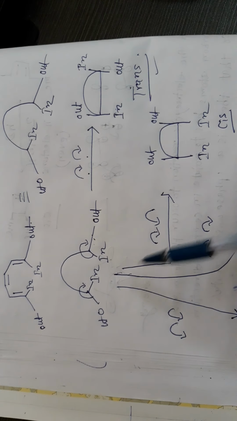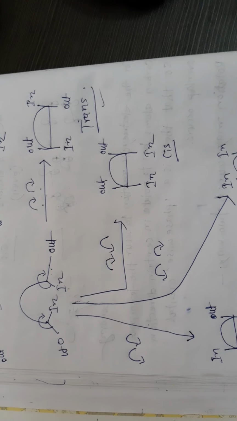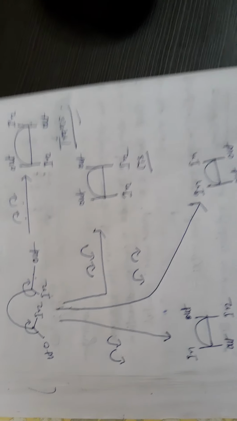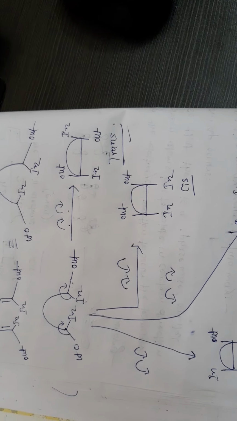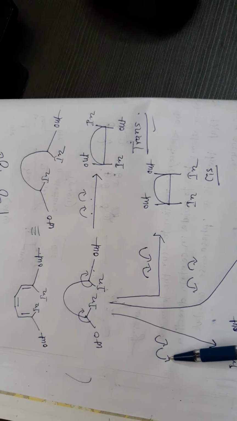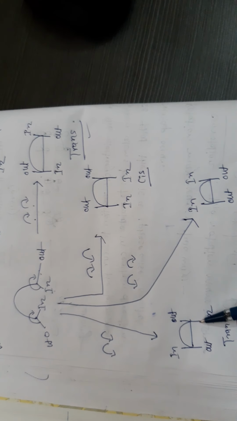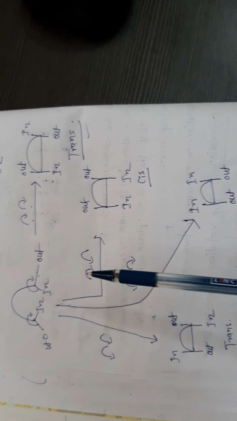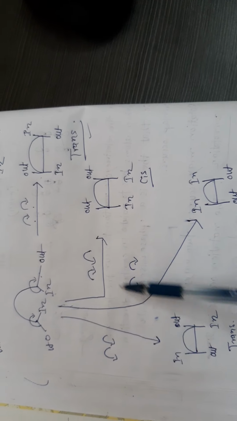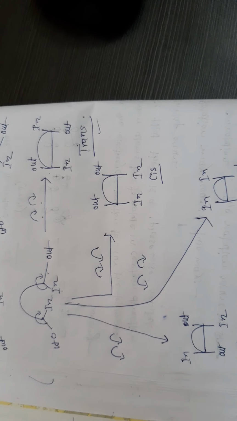If we consider the second one is clockwise, in goes up, out goes down, and this is the cis product. So if we consider conrotation, means this mode and that mode, the products are trans product. But if we perform a disrotation, either this mode or this mode, we get the cis product.